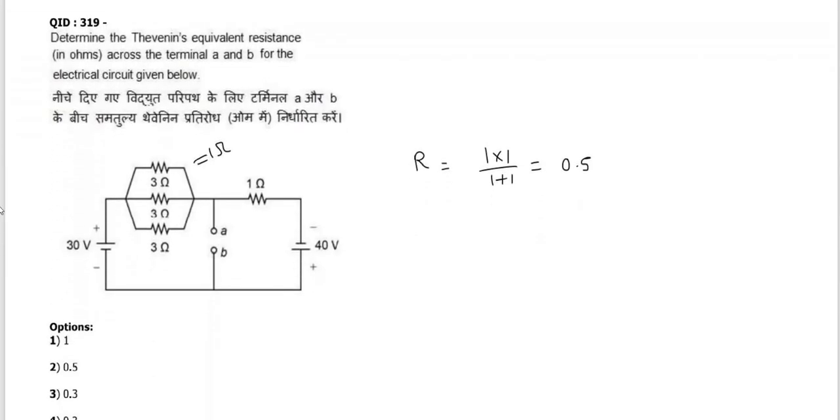Determine the Thevenin equivalent resistance across the terminals A and B for the electrical circuit given below. Very simple question. These all are in parallel, then 1 ohm and 1 ohm is parallel with 1 ohm, then the circuit becomes 0.5.